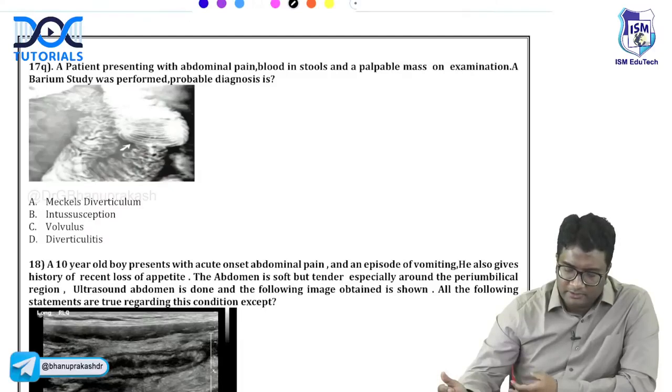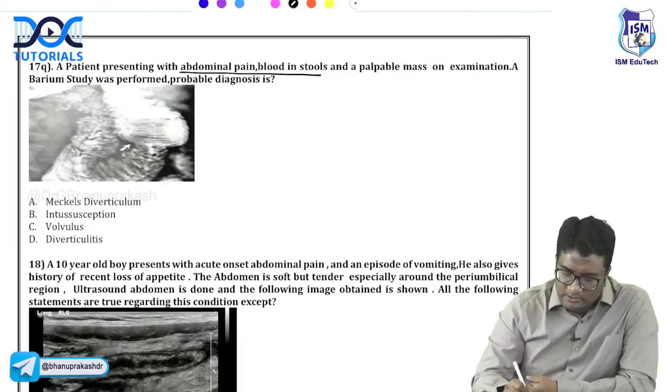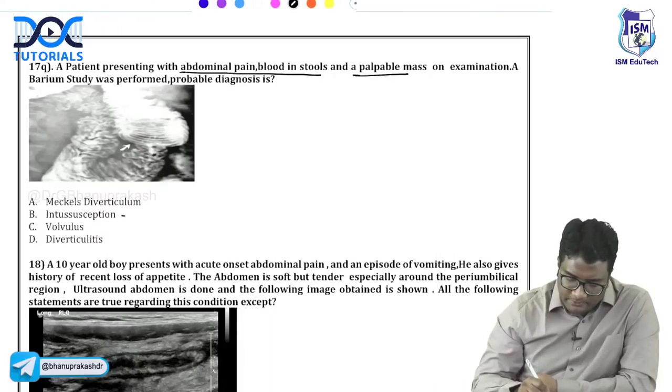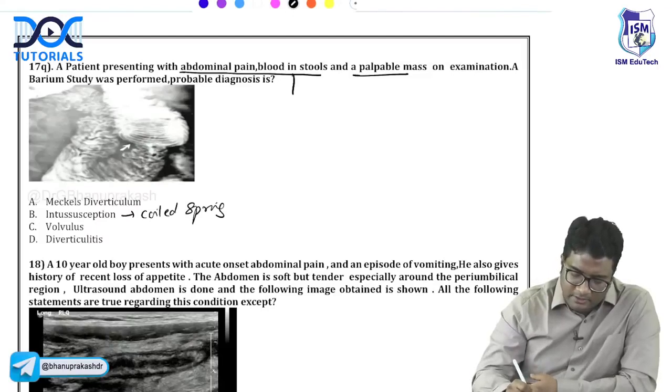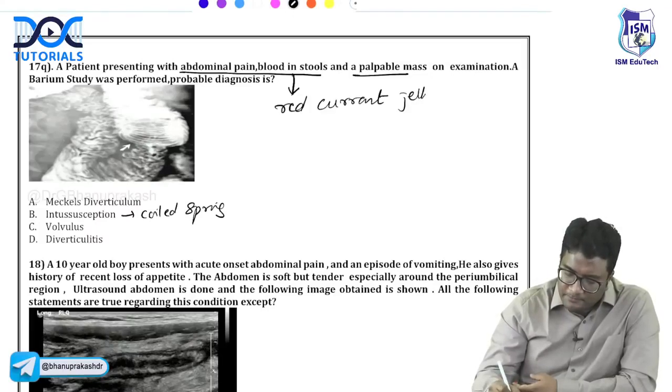A patient presenting with abdominal pain, blood in the stools, palpable mass, right, and a barium study is given. This is coiled spring appearance. This is intussusception, coiled spring appearance. Remember, you will have red currant jelly stools, right? Red currant jelly stools.